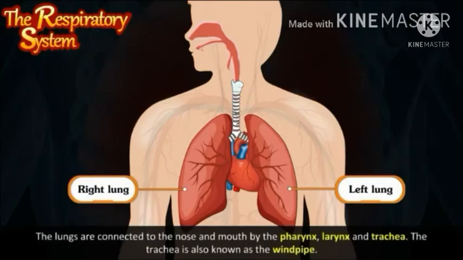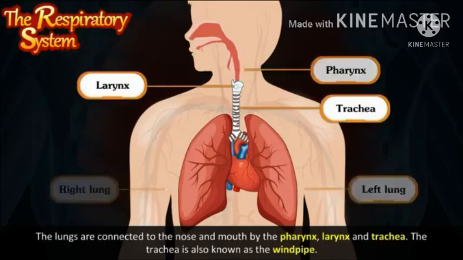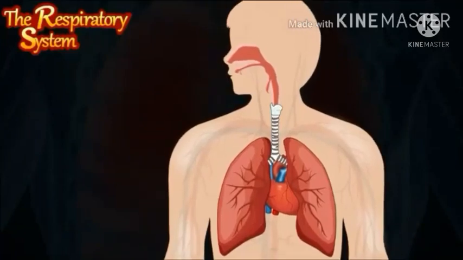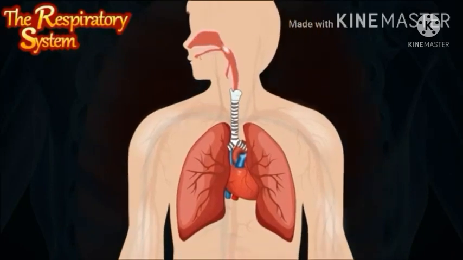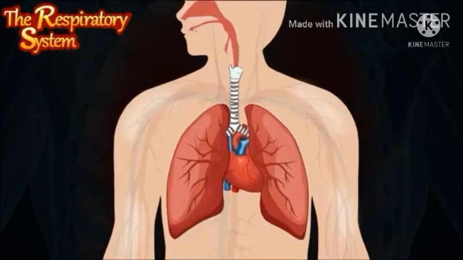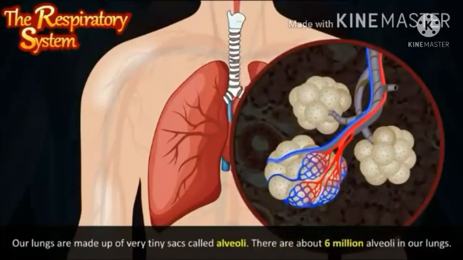The lungs are connected to the nose and mouth by the pharynx, larynx and trachea. The trachea is also known as the windpipe. Respiration starts from the nose. Then it travels through the pharynx, larynx and trachea to the lungs. Our lungs are made up of very tiny sacs called alveoli. There are about 6 million alveoli in our lungs.